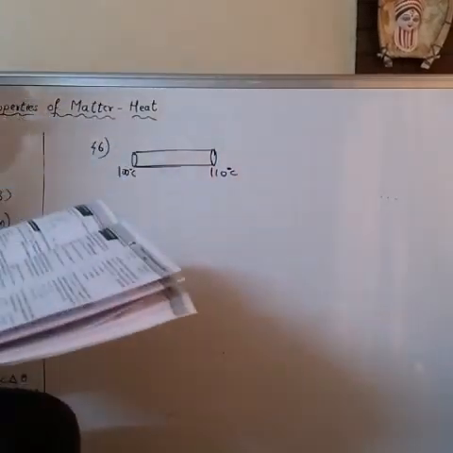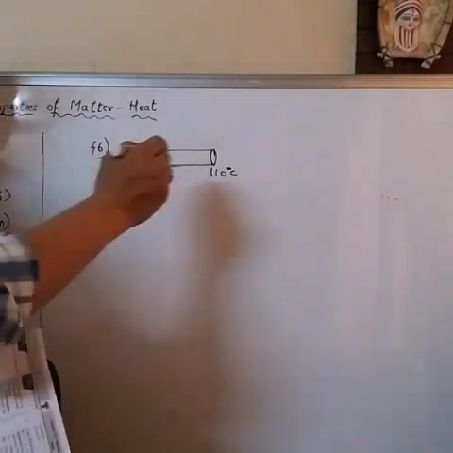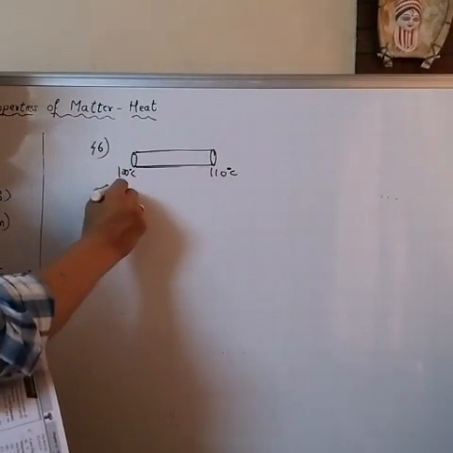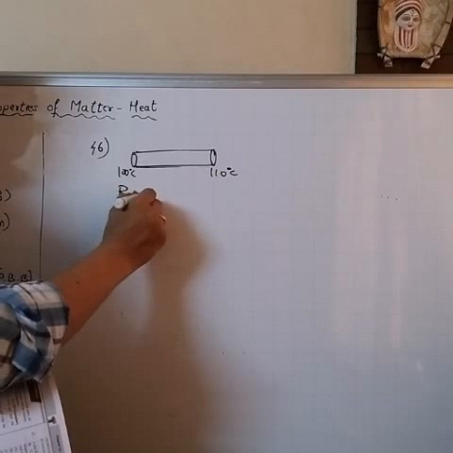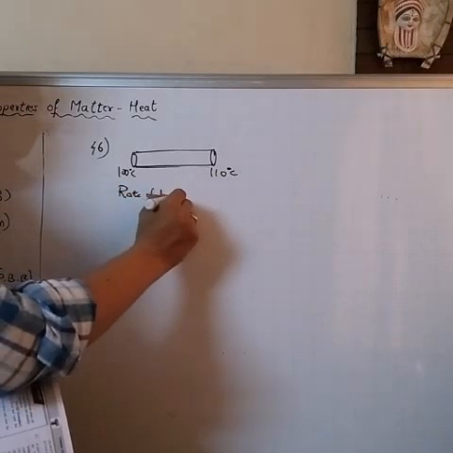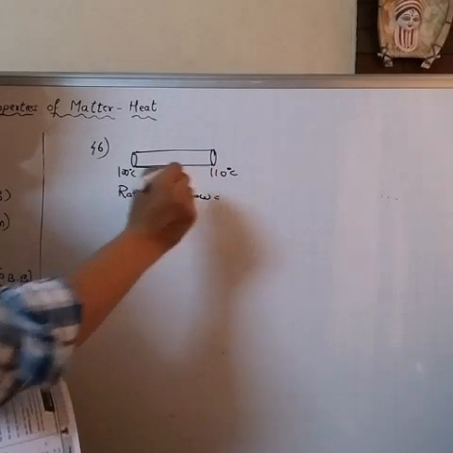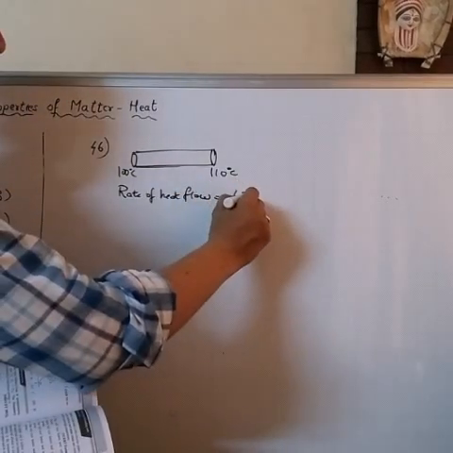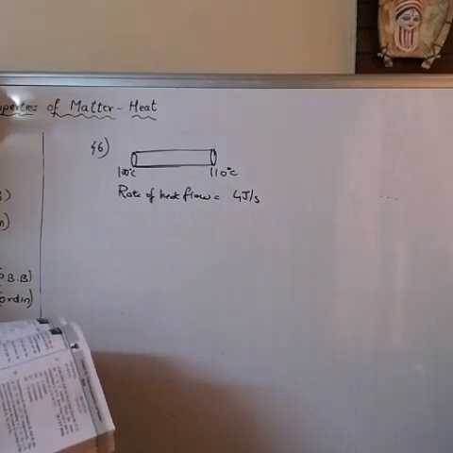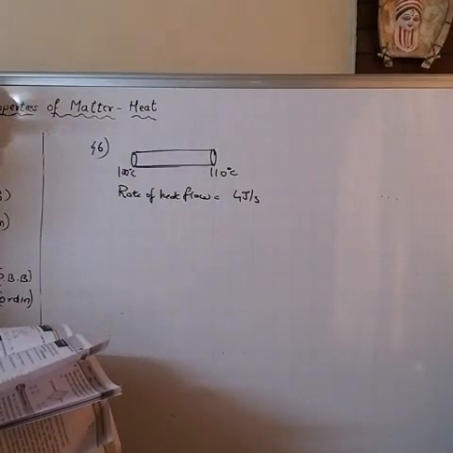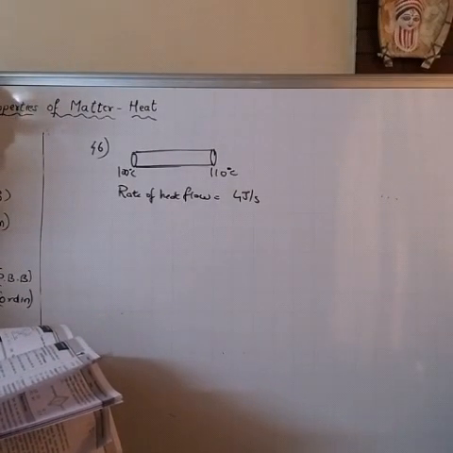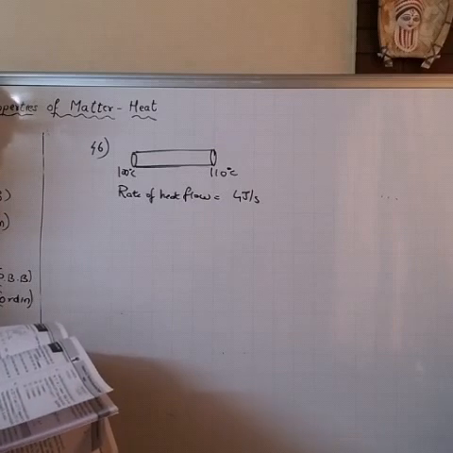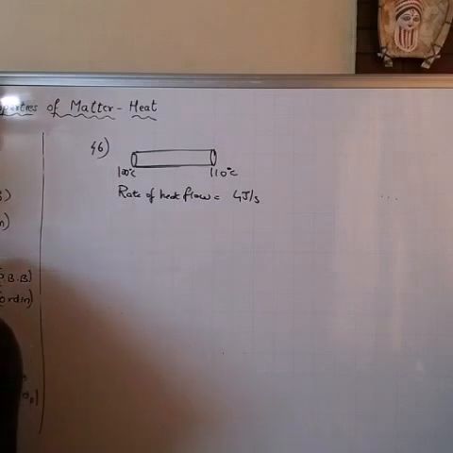The rate of heat flow in the rod is given as 4 joule per second. If the ends are maintained at temperature 200 and 210, the rate of heat flow will be dash.